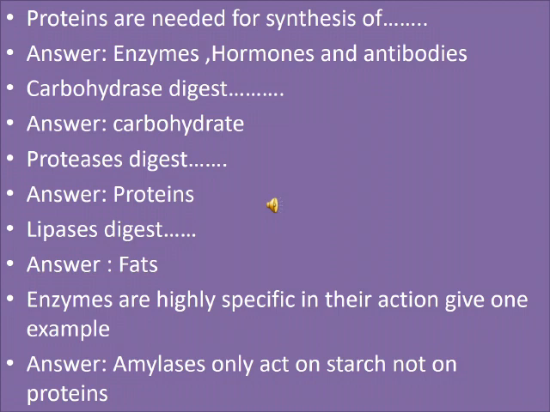Enzymes are highly specific in their action. Give one example for that. How could you say that enzymes are highly specific in their action? So the answer for that is amylase only acts on starch. Amylase will only act on starch. It will not act on others, like for example, protein.